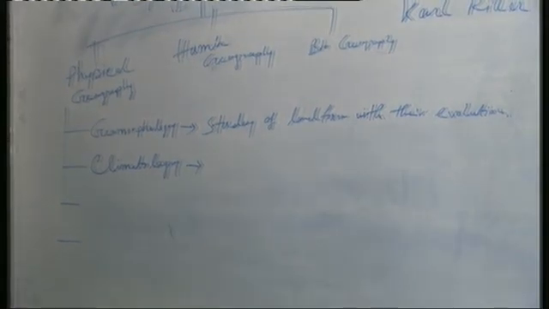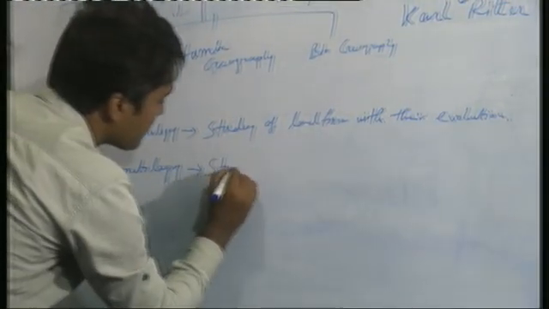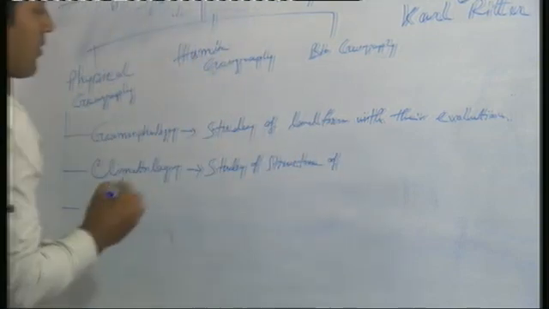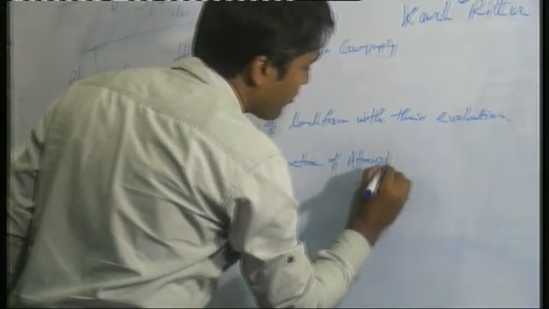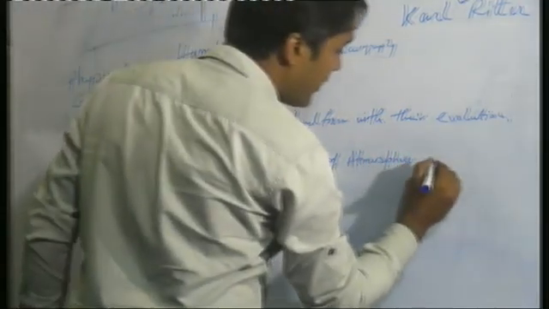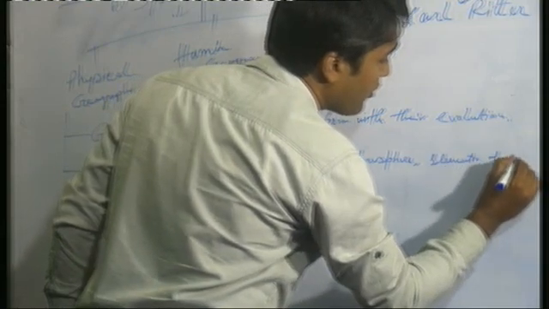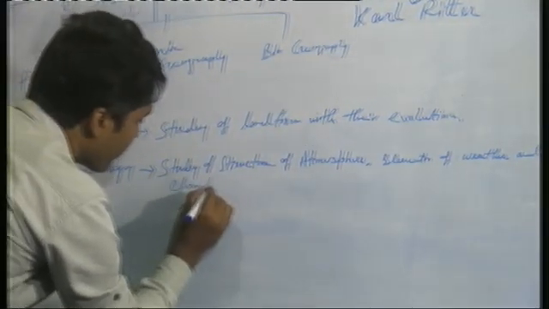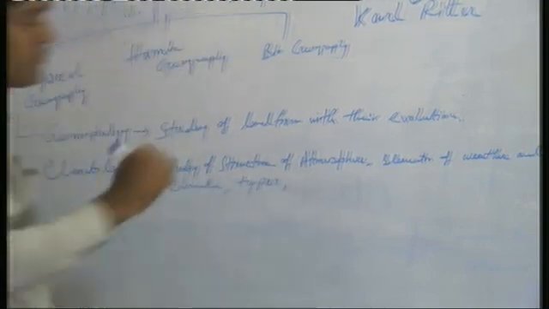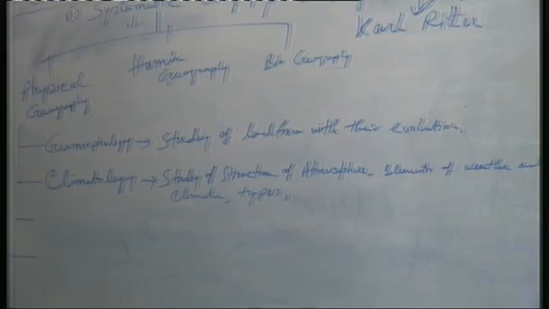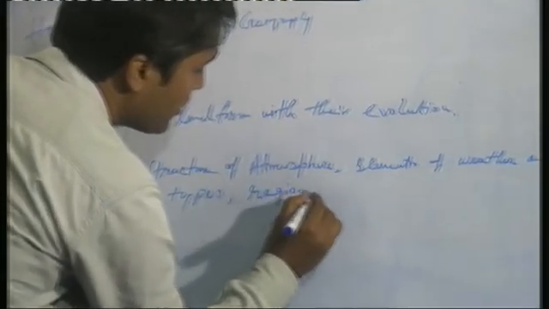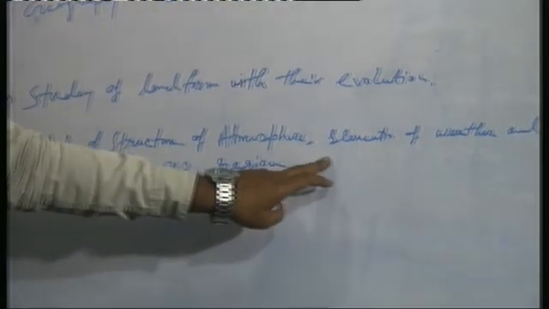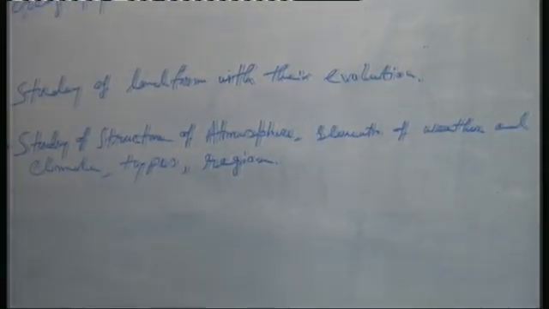Climatology means the study of the structure of the atmosphere, elements of weather and climate, types and regions. So in climatology we will read the structure of the atmosphere, the elements of weather and climate, and their types.